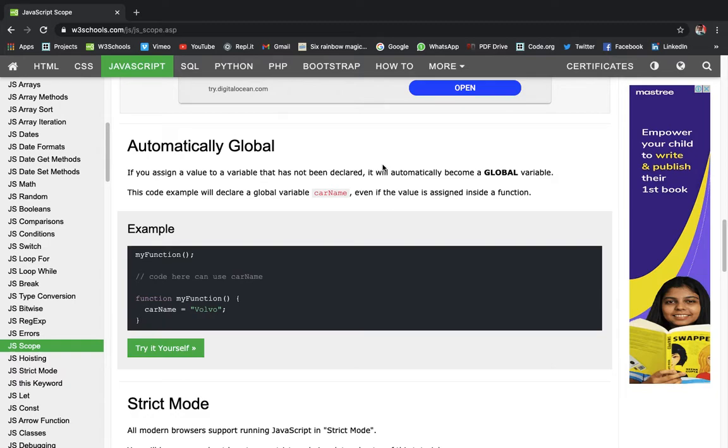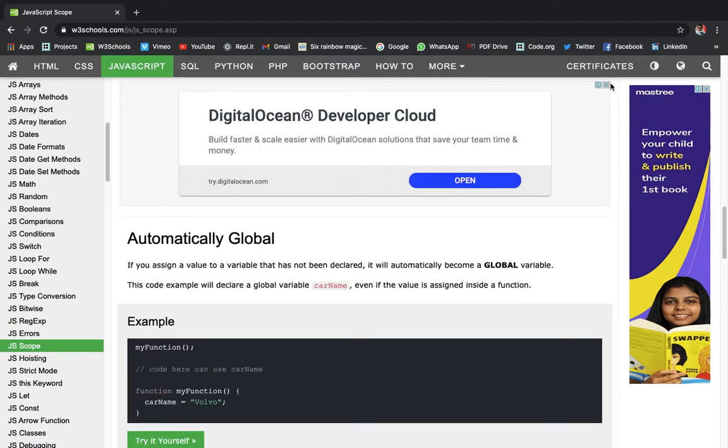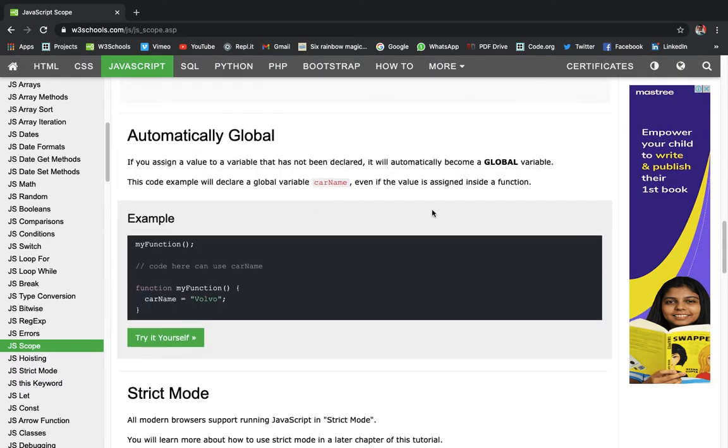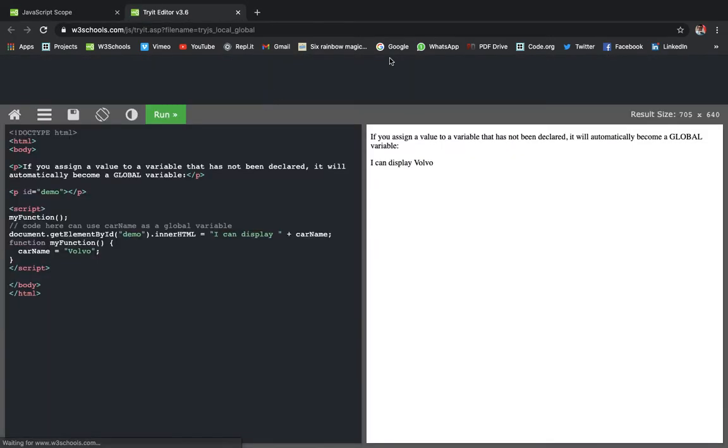So, automatically global. If you assign a value to a variable that has not been declared, it will automatically become a global variable. This code example will declare a global variable carName even if the value is assigned inside a function. So let's see this. This is really interesting.